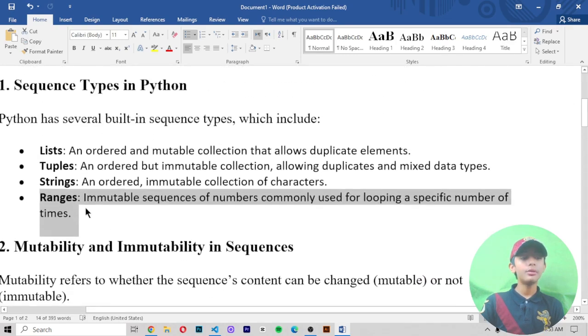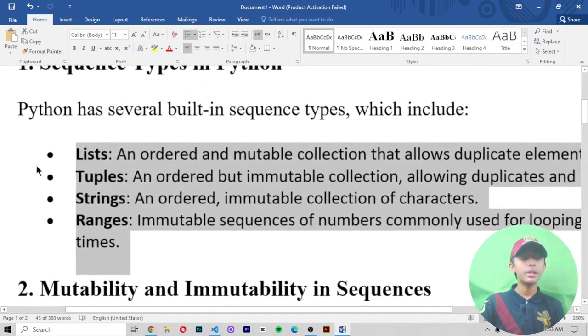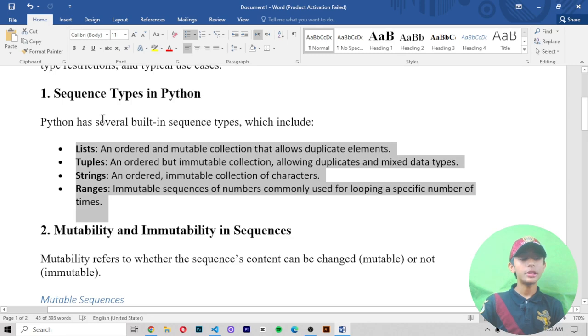These four are the built-in sequence types I have told you about: list, tuple, strings, and range.